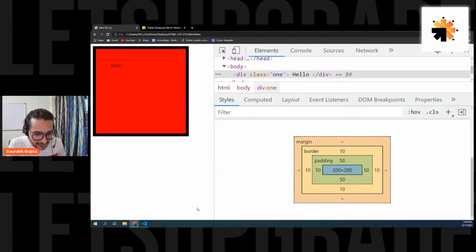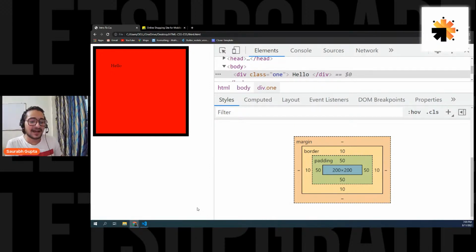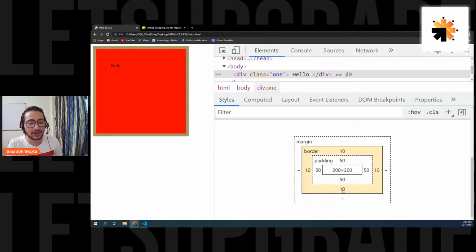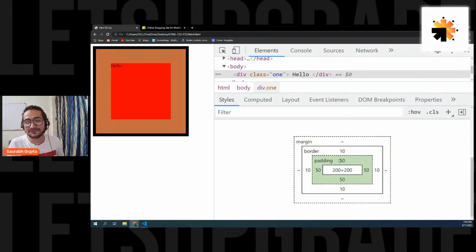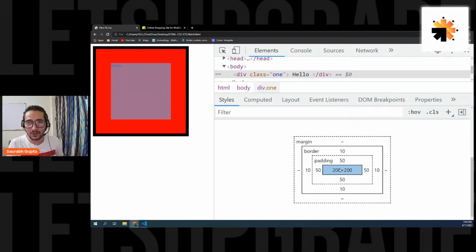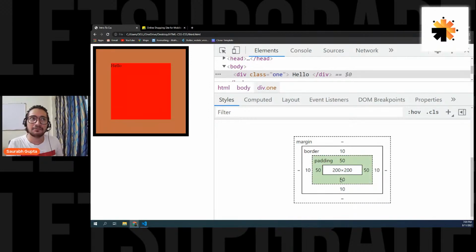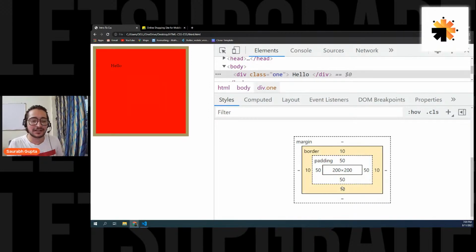Exactly. I think there was one guy who got it correct. A lot of people are saying 260. Guys, don't only read the top one, also read the bottom one. Padding and border are also added to the bottom, right? And I'm asking complete height, from here till here. Exactly, it is 320 pixels. 10 plus 50, 60, plus 200, 260, plus 50, 310, plus 10, 320. So the complete height is 320 pixels.